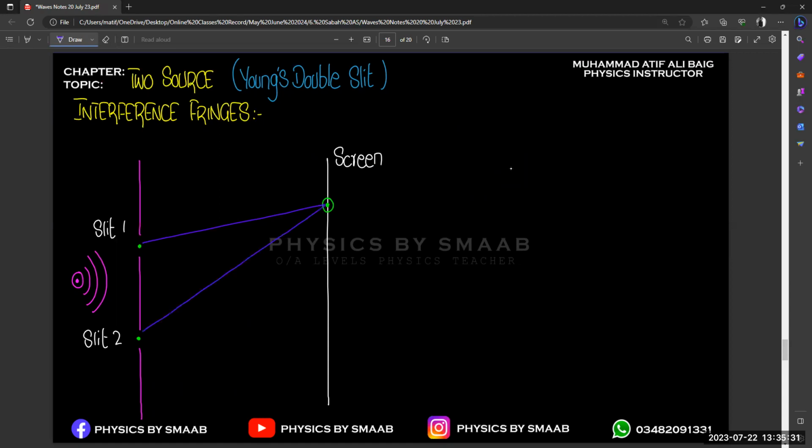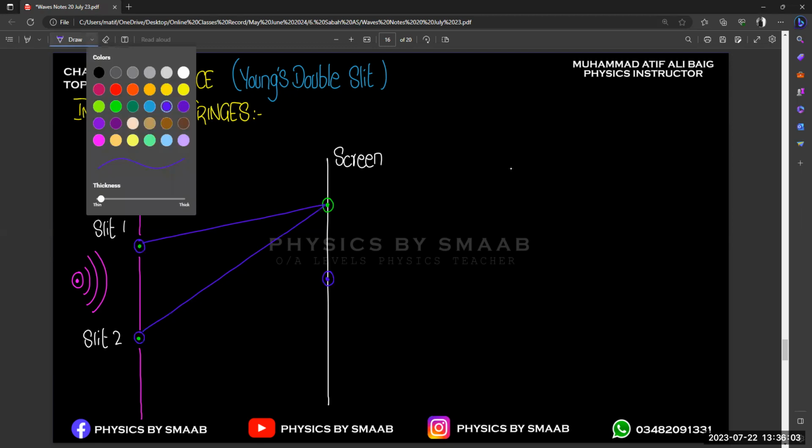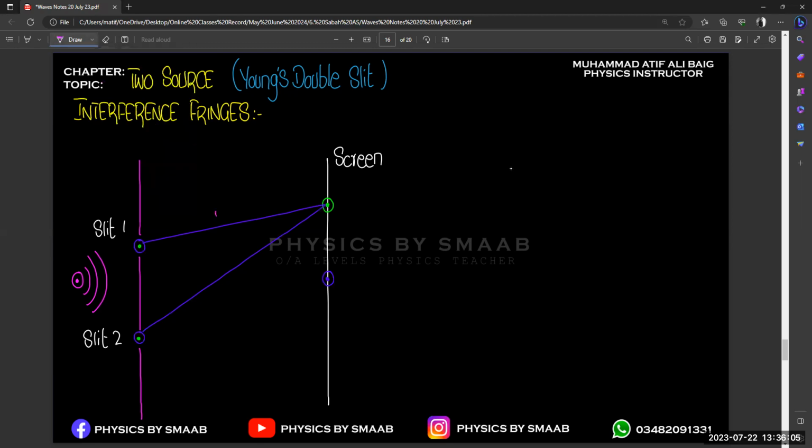Actually, the problem is if we consider a central point, at the central point both slits have equal distance from their starting point. Let's suppose this is the starting point of light from slit 1, and this is the starting point of light from slit 2. If the interference of waves occurs at a different position from the center point, there must be some difference in their path. If you observe, this first line is shorter than the second one, right?